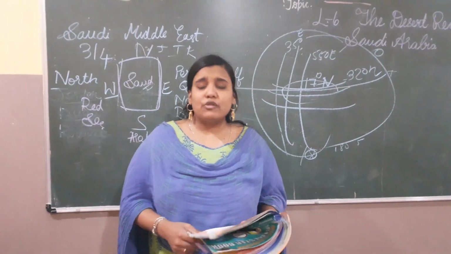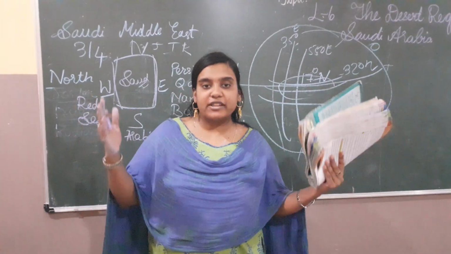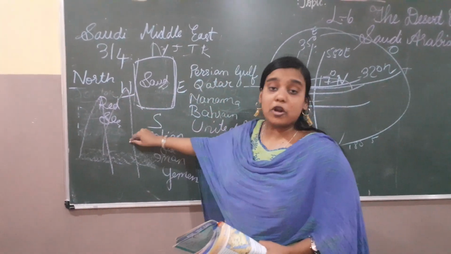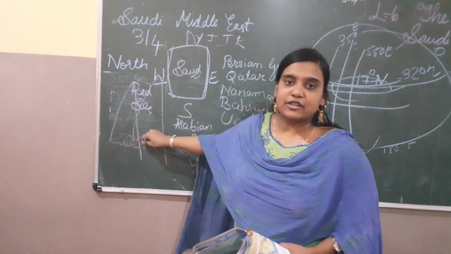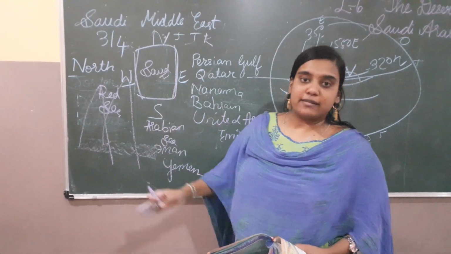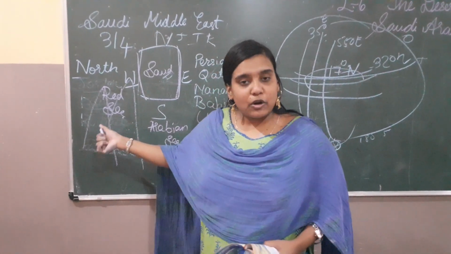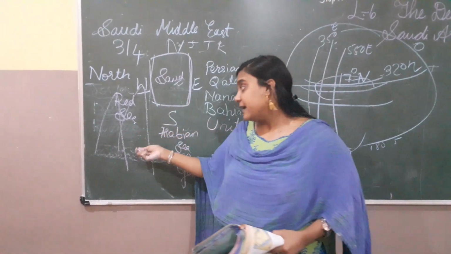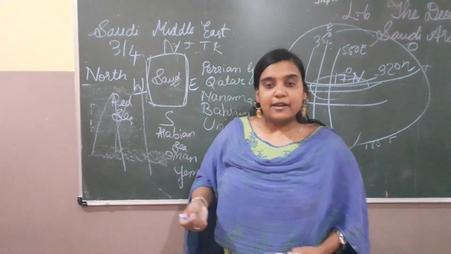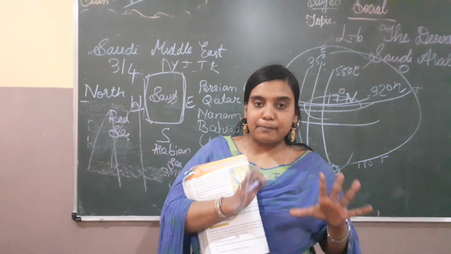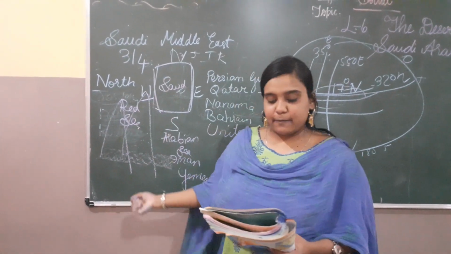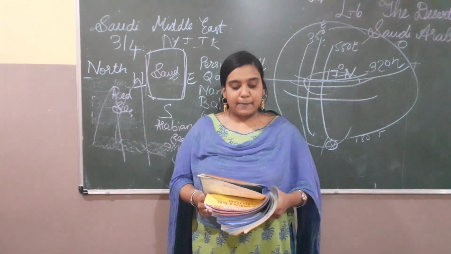Then you will find long stretches of land, big moors. These are stretches of land. You will see very big stretches, not mountains. These are all sand. If you try to climb, you won't be able to, because it will keep slipping down. That is the main feature of it. Though it is completely land, we can't climb over there, because this land is completely slippery. Even now, if you make a sand hill in mud and just touch it, it will completely fall down. Same way there. Okay. Then the climate of Saudi Arabia is extreme.